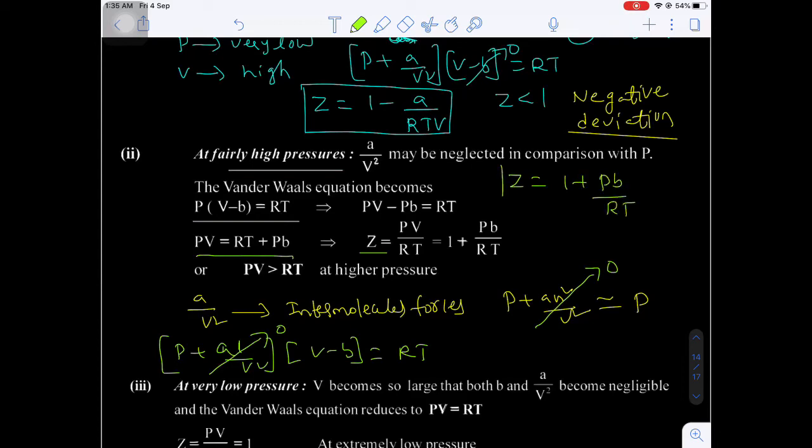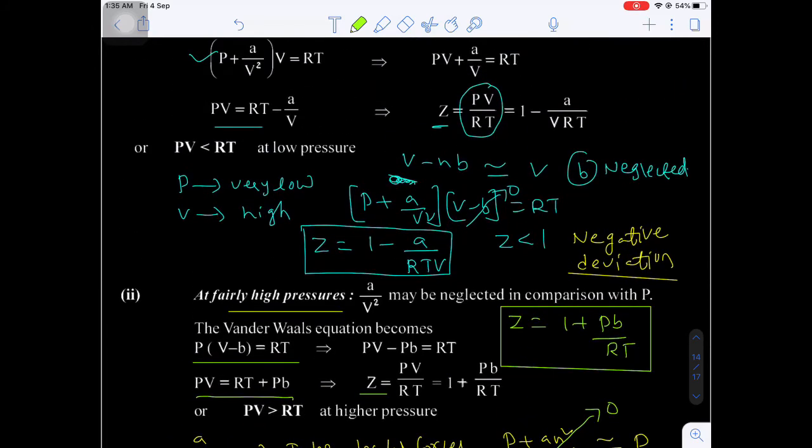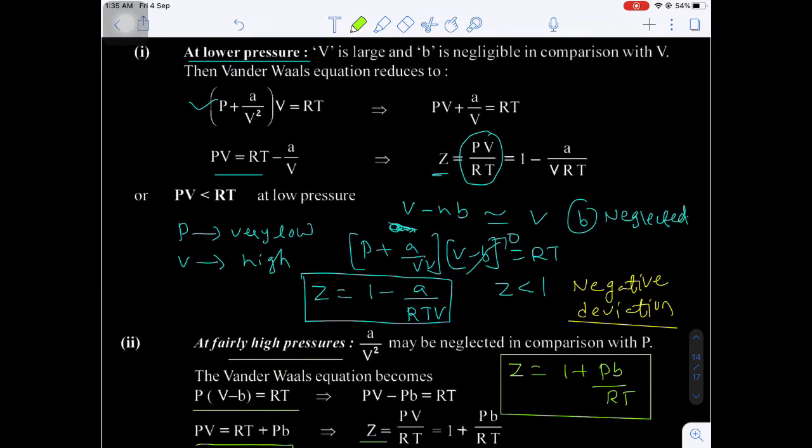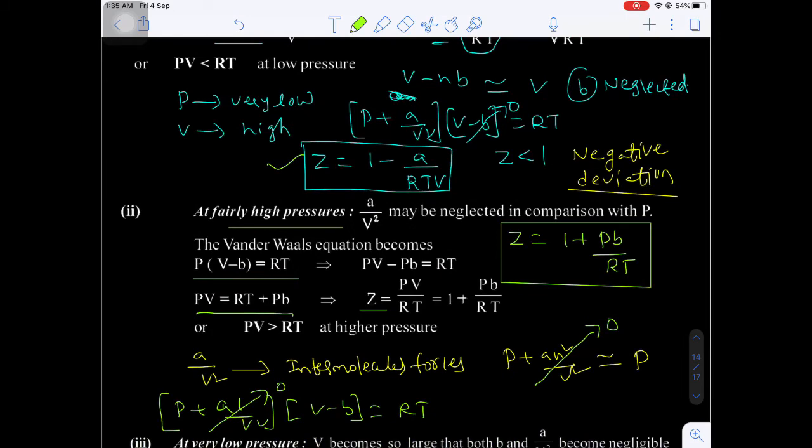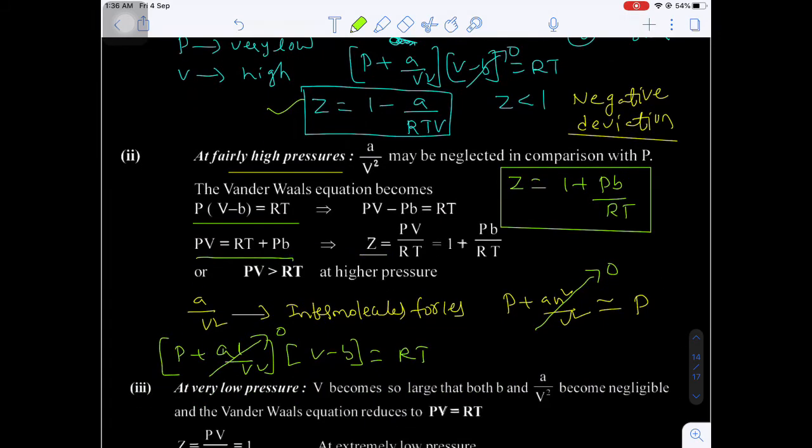Remember, this final expression is very important, because in the question it may be asked: what is the van der Waals gas equation for 1 mole of a real gas at high pressure? Z is equal to 1 plus PB by RT. What is the van der Waals compressibility factor at low pressure? Z is equal to 1 minus A by VRT. Now if you observe, Z value greater than 1 means which deviation? Positive deviation from ideal behavior. So this is very important.